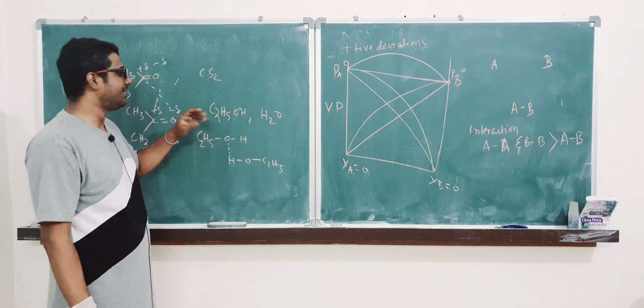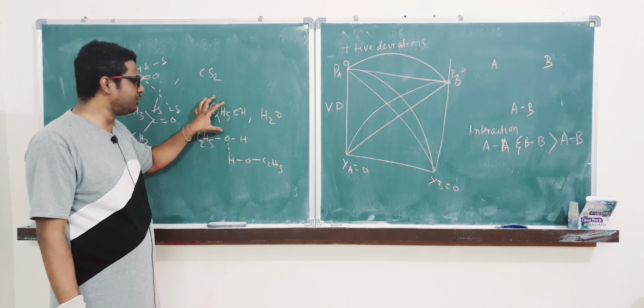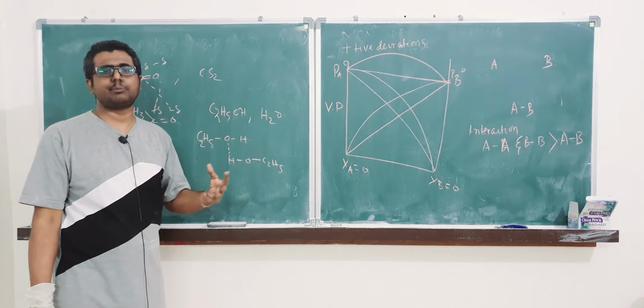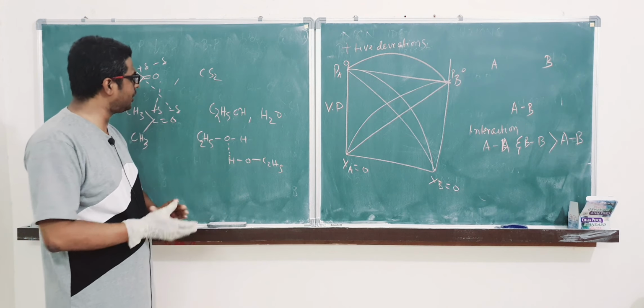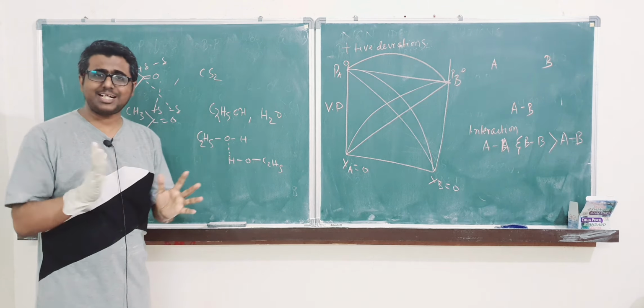So the intermolecular hydrogen bonding in only solute or in only solvent is much stronger than the hydrogen bonding when they are together. So that is why this solution has positive deviations from ideality.